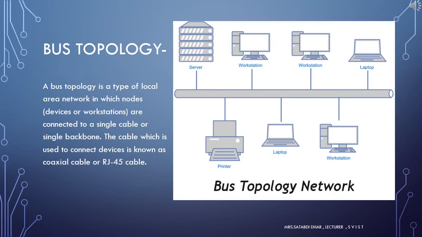Now, bus topology. A bus topology is a type of local area network in which nodes like devices or workstations are connected to a single cable or single backbone. The cable which is used to connect devices is known as coaxial cable or RJ45 cable. A network that uses a bus topology is referred to as a bus network. Bus networks are the original form of Ethernet networks.